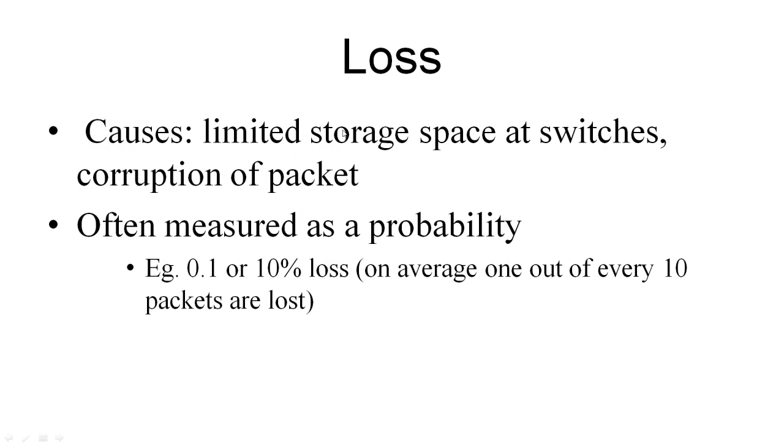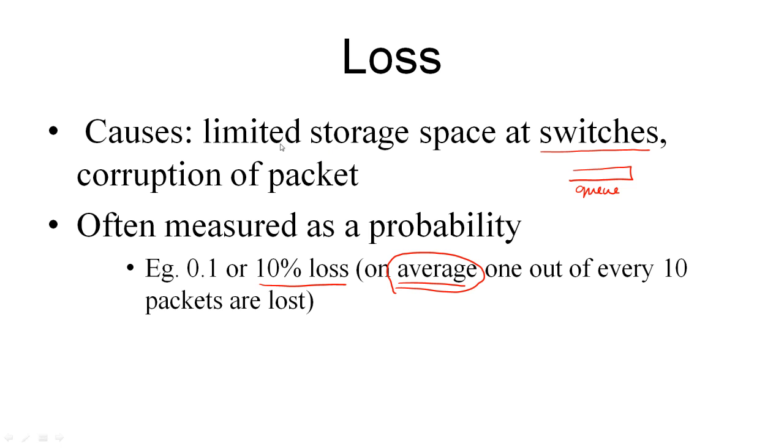So loss is another metric which is often measured as a probability. For example, if I say 10% loss, this means on average, and I wish to emphasize this word average, 1 out of every 10 packets are lost. Now the causes for losses could be due to limited space at the switches. Remember, we were talking about queues at the switches. So if there is not enough room in the queue, the packet gets dropped. It could also get corrupted due to certain problems with the physical media, that is the links.